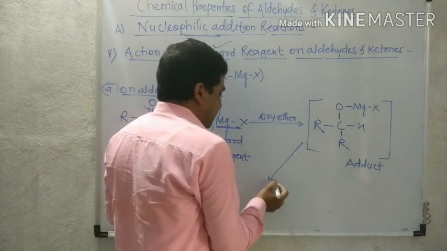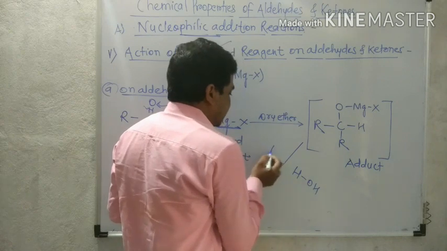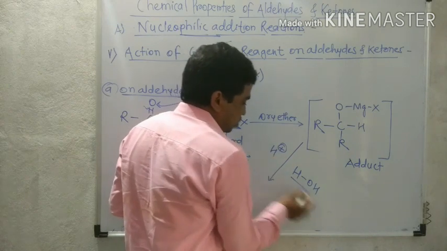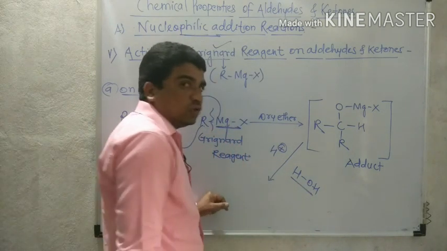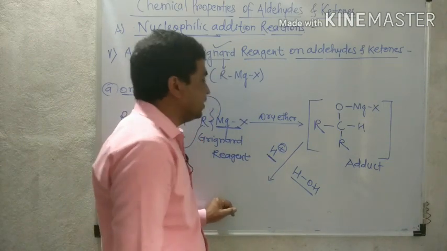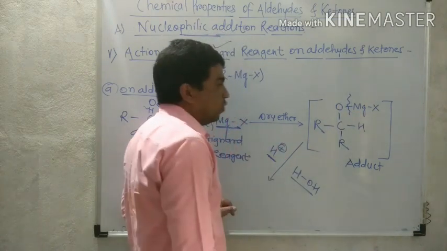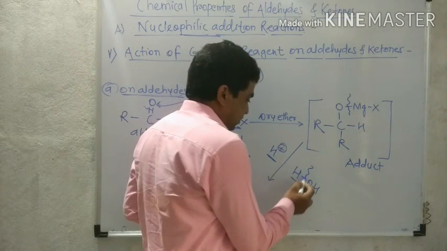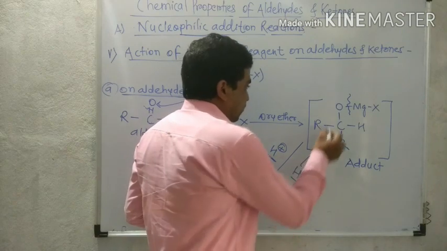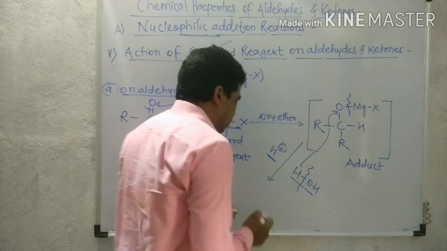That adduct undergoes acid hydrolysis. It means action of water, H2O, in presence of H plus. H plus means acid. Here the breaking of the O-MgX bond takes place. Now the H from the water attaches with oxygen.